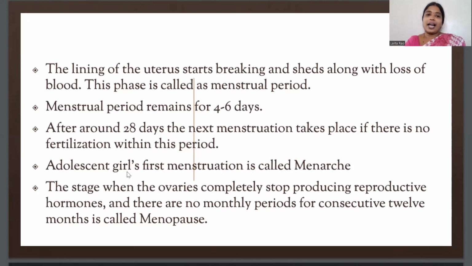So the adolescent girl's first menstruation is known as menarche. The time when the girl starts getting her first menstrual period is known as menarche. And the stage when the menstrual cycle completely stops for 12 constant months is known as menopause. The age for menopause, you can say, is 45 to 55. At this age it stops permanently.